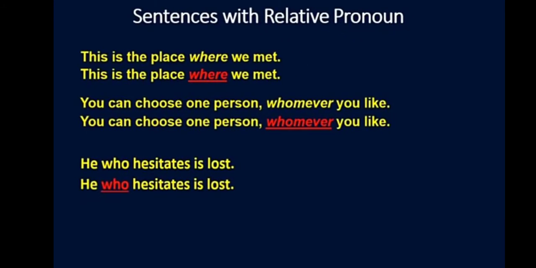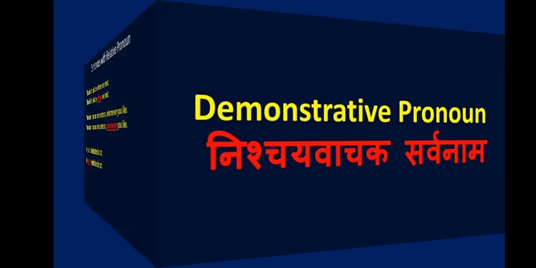Sentence with relative pronoun: This is the place where we met. Here, where is actually a question word, an interrogative pronoun, but in this sentence it is used as a relative pronoun. You can choose one person, whomever you like. The word whomever becomes a relative pronoun. In the same way, he who hesitates is lost. Here WHO is actually an interrogative pronoun, a question word, but in this sentence these kinds of WH words are used as a relative pronoun.